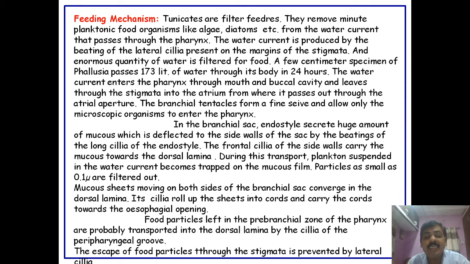These trapped particles in the mucus film are then passed on toward the dorsal lamina, and from the dorsal lamina the food is transported toward the esophagus by the beating of the peripharyngeal groove. The escape of food particles through the stigmata is prevented by the lateral cilia.